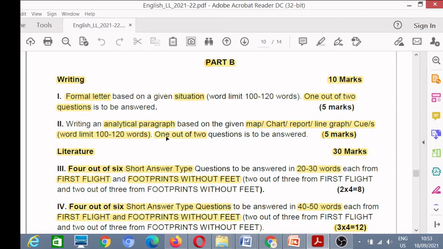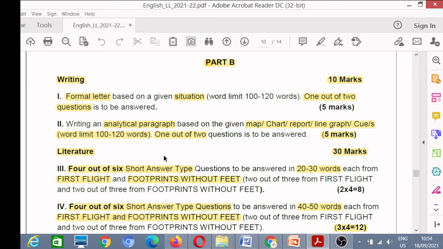Then second is a paragraph. You will have to write a paragraph of 5 marks, and you have a choice of 1 out of 2. The word limit here is 100 to 120 words.